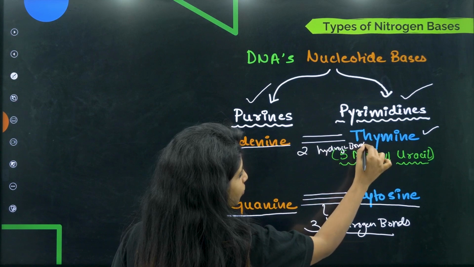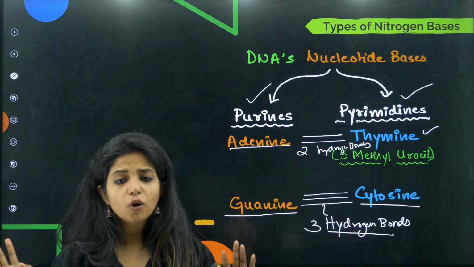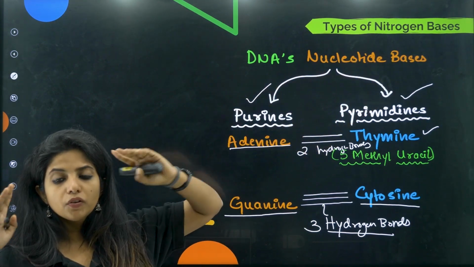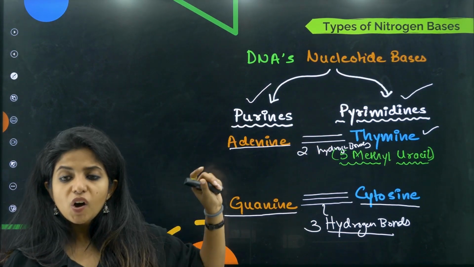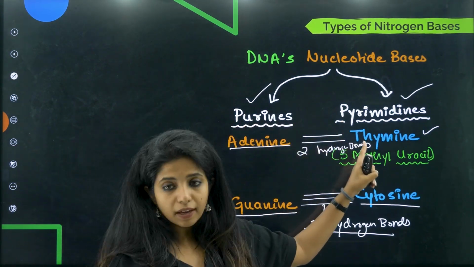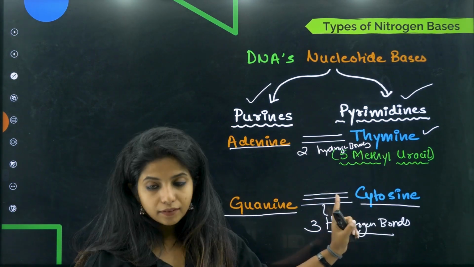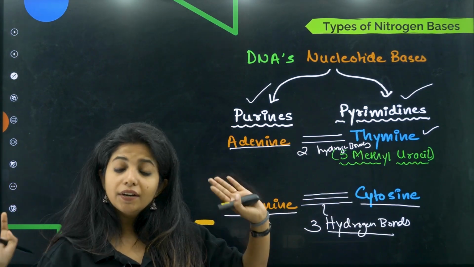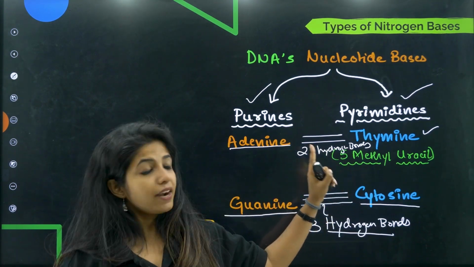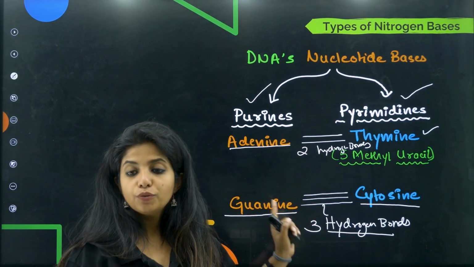Now, ma'am, something is written over here. Okay, I'll talk about it. So, nitrogen bases, how many of them are there? If you're not able to understand nucleotide yet, we have not come to nucleotide, so just remember the nitrogen bases: purines and pyrimidines. Adenine always goes with thymine, guanine always goes with cytosine. Will you be able to remember it? A is the first letter and T comes at the very end, so remember A-T. It has just 2 hydrogen bonds, whereas over here it has 3 hydrogen bonds.